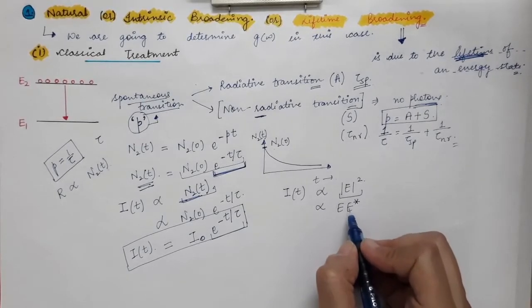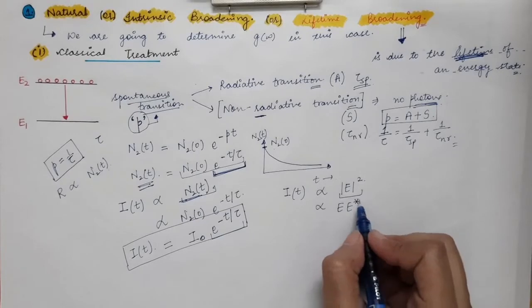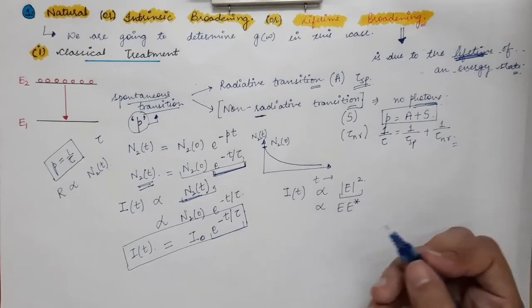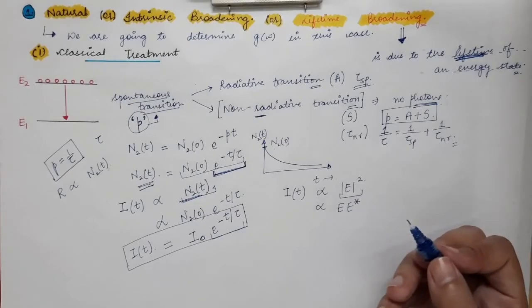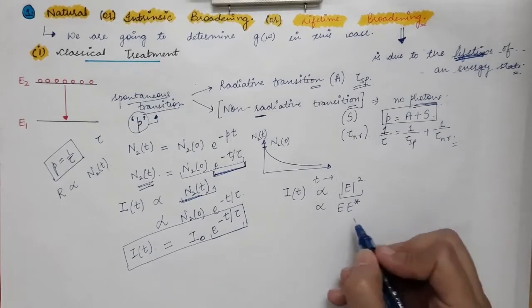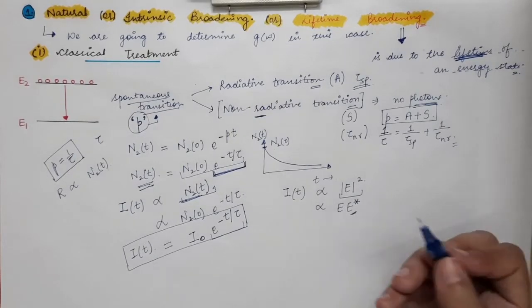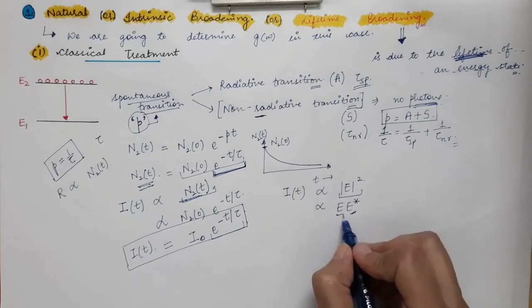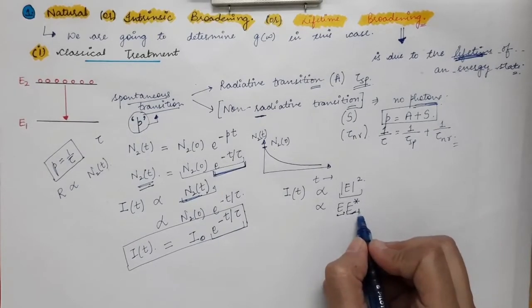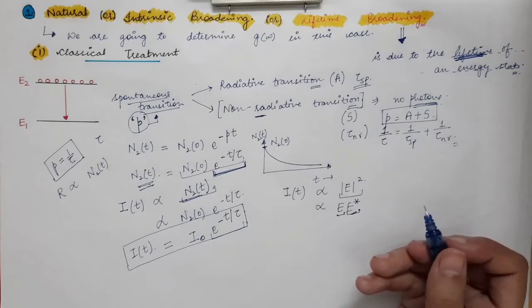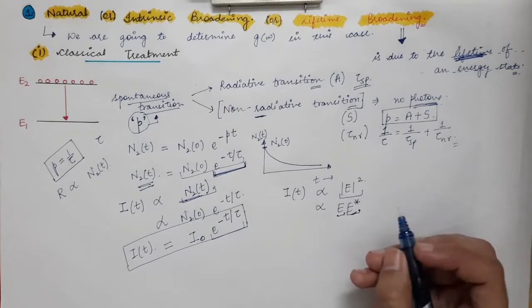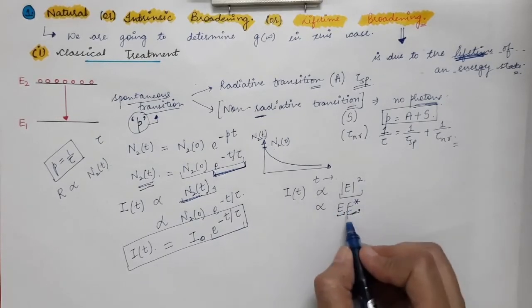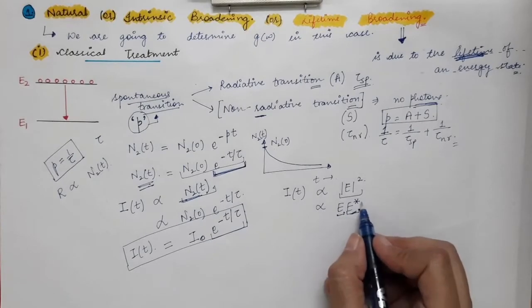E star is just the conjugate of the electric field. Conjugate means that wherever there is iota, you replace it by minus iota. That is how we find the conjugate. So if there is an electric field and you want to find its conjugate, wherever there is iota, you replace it by minus iota. So intensity is directly proportional to E into E star.